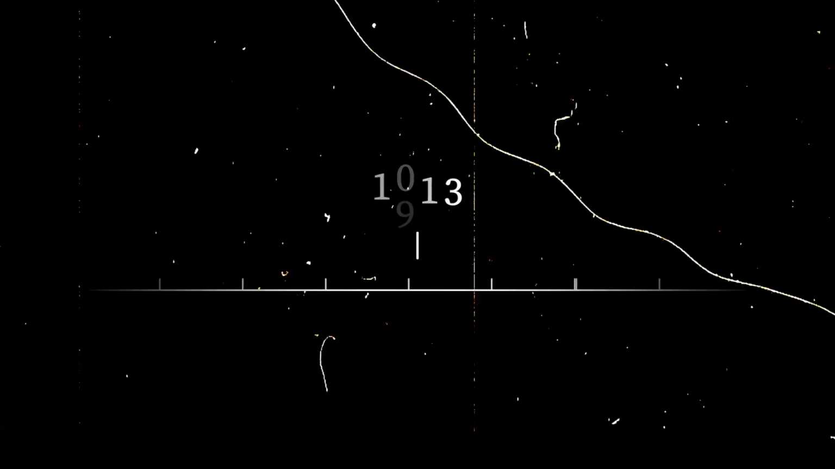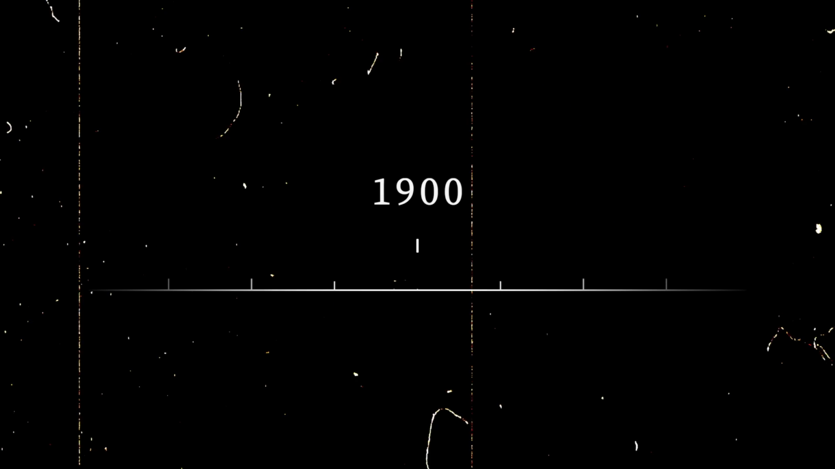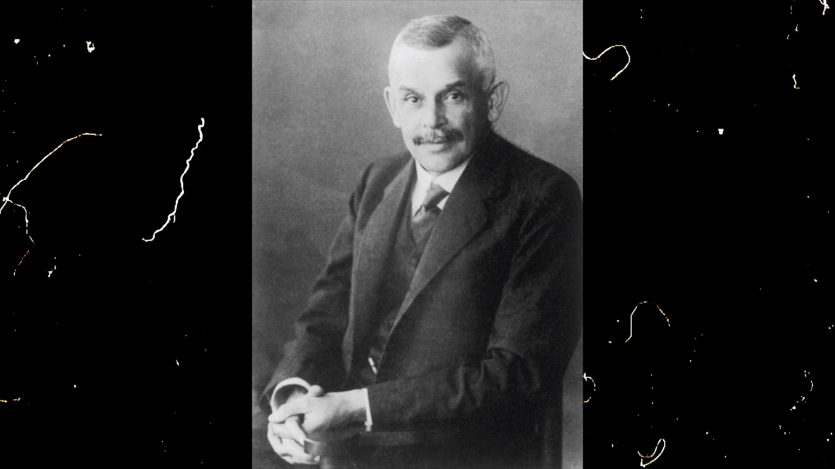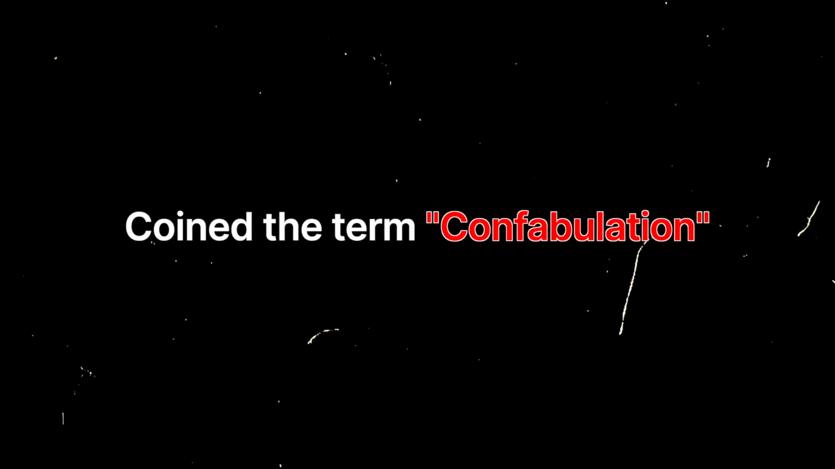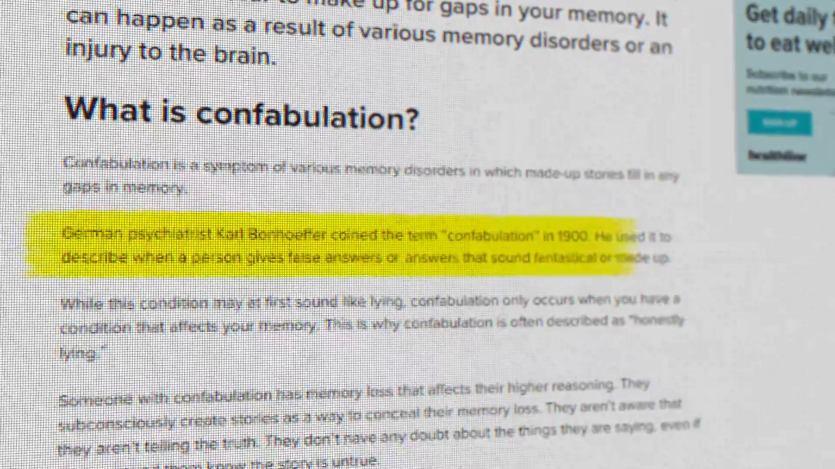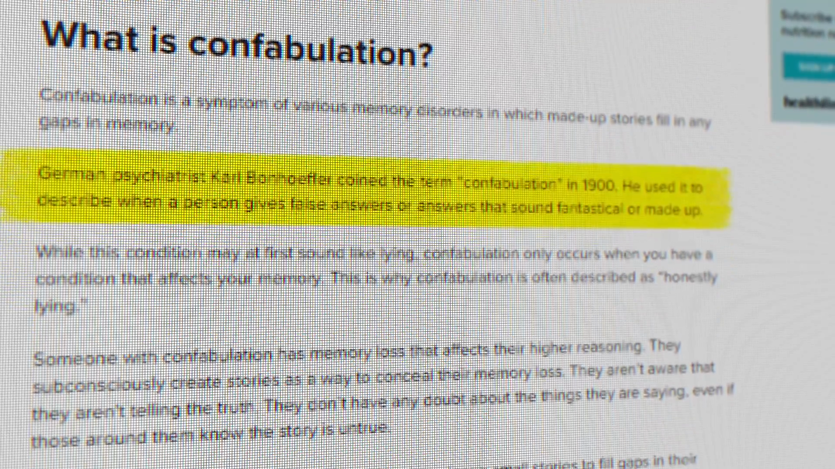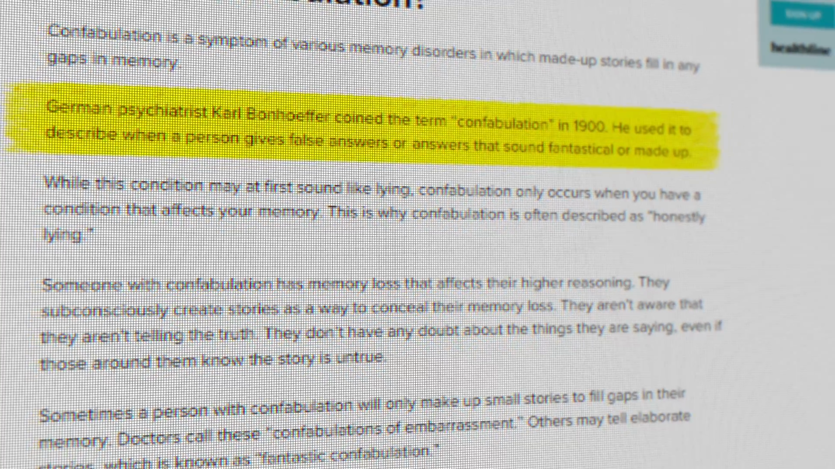Not only that, the concept of false memories goes way back before the death of Nelson Mandela in 2013. German psychiatrist Karl Bonhoeffer coined the term confabulation in the early 1900s. He used it to describe when a person gives false answers or false information because that is what the person truly remembers.